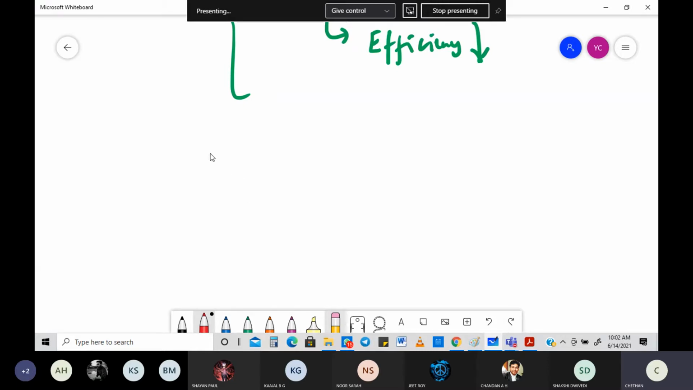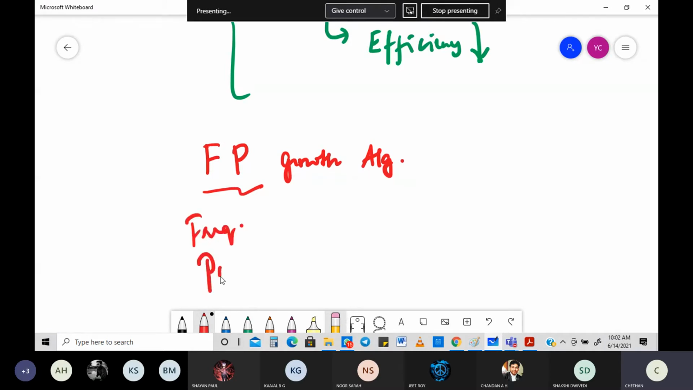So what is the other algorithm that you are going to learn? It is known as the FP growth algorithm. Okay, it's called the FP growth algorithm. Now what is FP? This is nothing but frequent pattern. So this is the frequent pattern growth algorithm, also known as the FP algorithm.